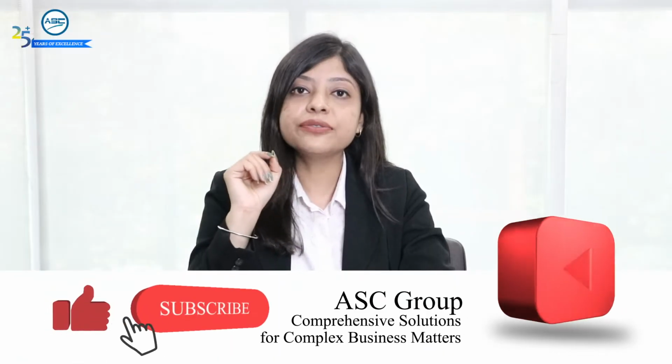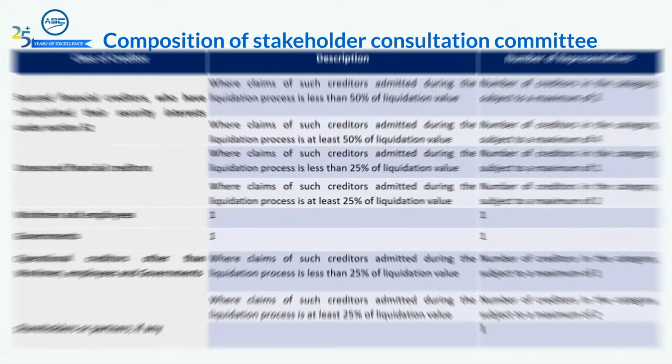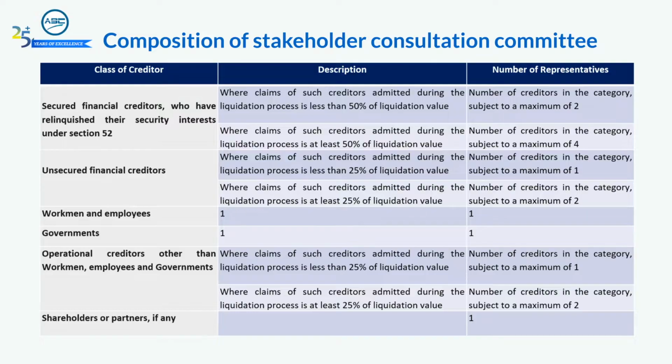While the preliminary report and asset memorandum report are to be submitted to NCLT within 75 days from the liquidation commencement date, the progress report is to be submitted to NCLT within 15 days from the end of each quarter. The liquidator shall make sure that while submitting the minutes to the stakeholders, he must take the undertaking from each stakeholder. A major role that liquidator has to play is constituting the stakeholders consultation committee, that is SCC.